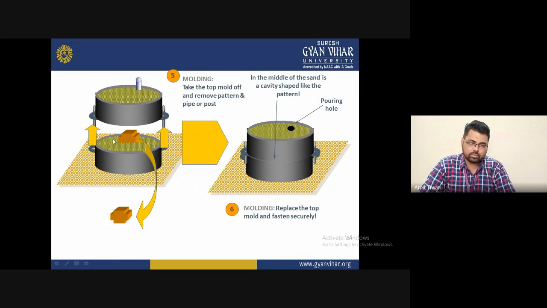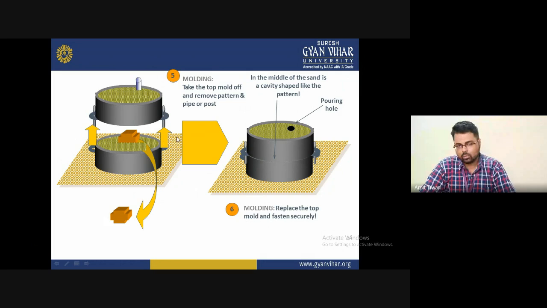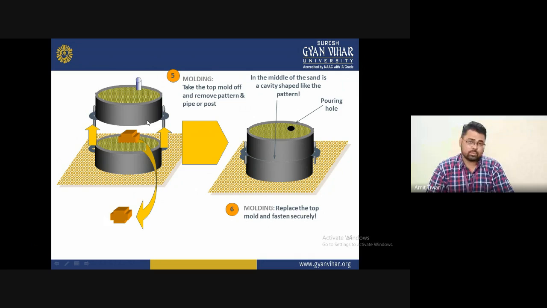If you see in this diagram, the pattern is placed between both the top and the drag, and with the help of this key you fix the key and lock it here. These locks are for removing the air from the system and not letting air come into the system. It will produce the fifth stage, that is, to take the top mold off and remove the material and pipe path.